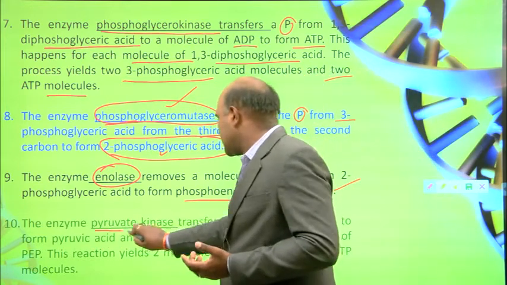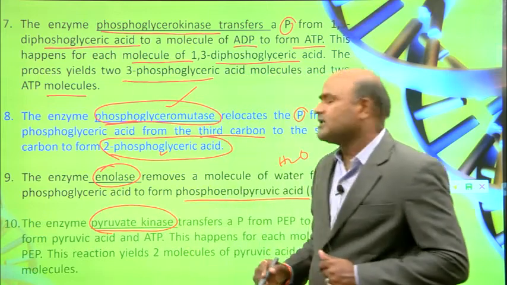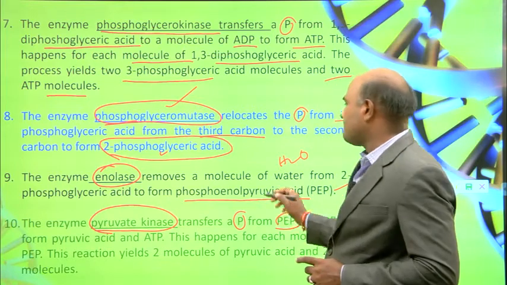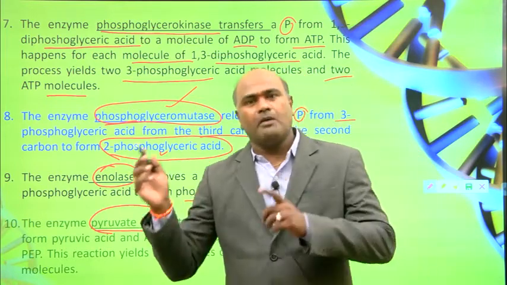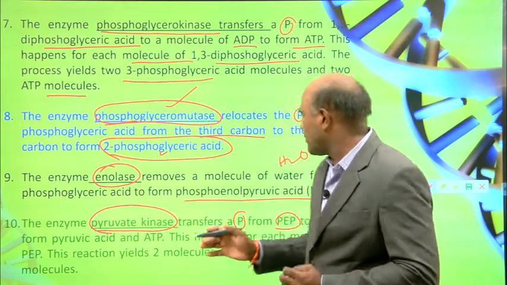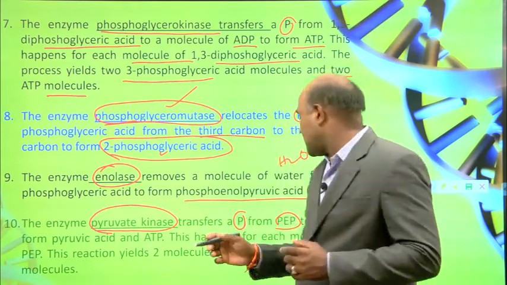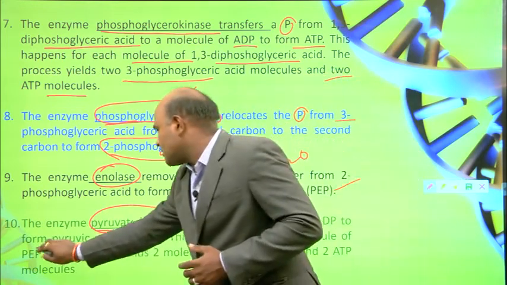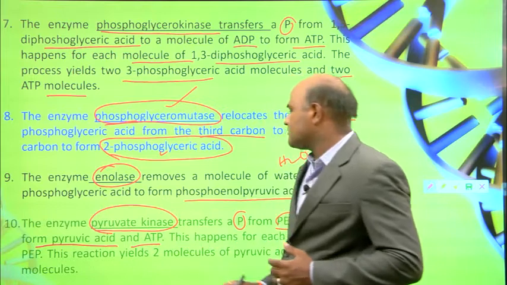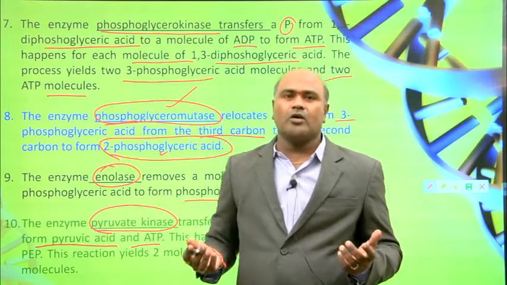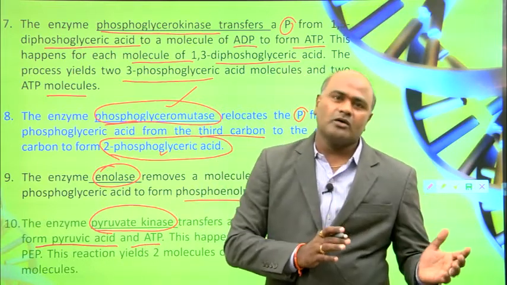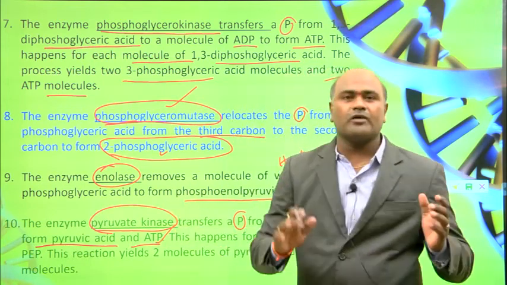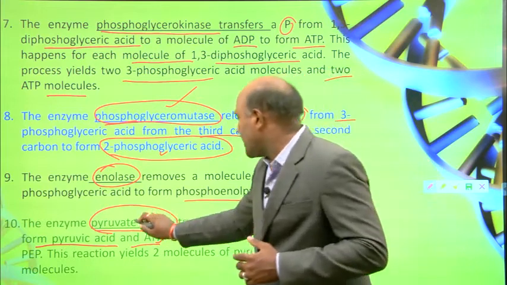Here, the enzyme pyruvate kinase transfers one phosphate from phosphoenolpyruvate to ADP, and it forms pyruvic acid and ATP. So PEP is converted into pyruvate, and ADP is converted into ATP with the help of pyruvate kinase.